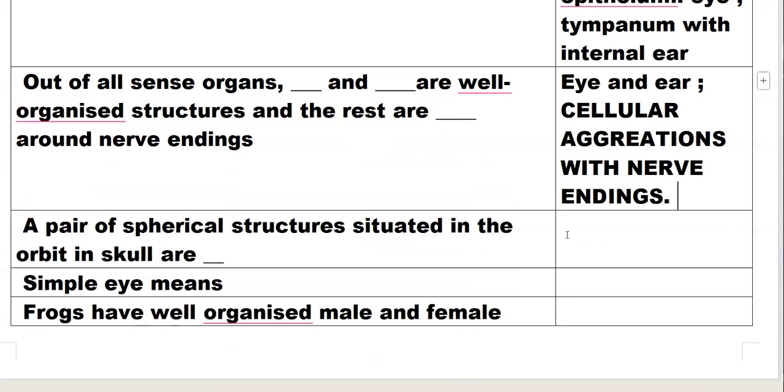A pair of spherical structures situated in the orbit in the skull are the eyes. Simple eye means the eye in the orbit is a single unit.